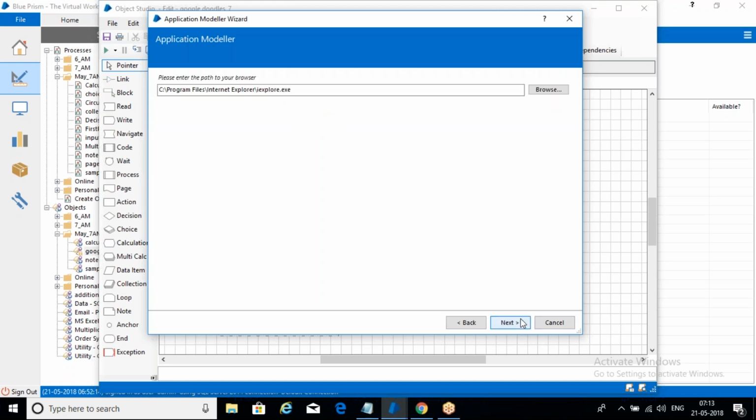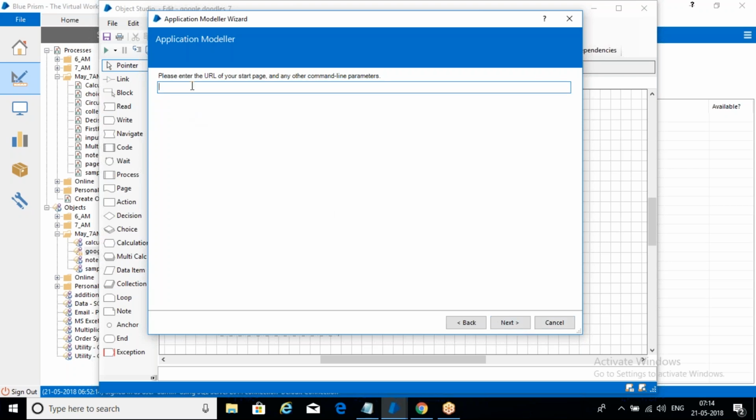Now click next. Observe which one it has taken, Internet Explorer. By default it has taken Internet Explorer. See this iexplore.exe. If you want to try with Chrome or another one also, you can use that particular path, but you can't spy properly. So that's why by default it will be configured with Internet Explorer.